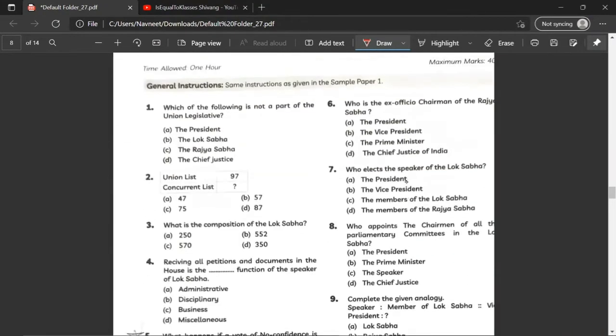Which of the following is not part of the union legislature? So president is a part, Lok Sabha is a part, chief justice is not a part, and Rajya Sabha is a part. So the correct answer would be D. Union list has 97 topics and concurrent list has 47 topics. What is the composition of the Lok Sabha? B, 552.